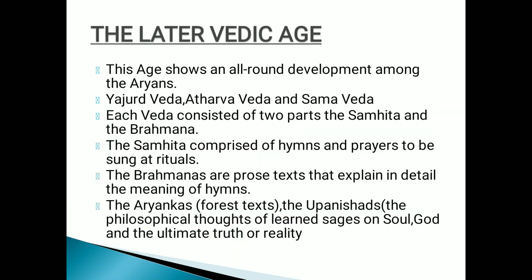Now, the later Vedic age shows all-round development. Here we see the existence of three Vedas along with the Rig Veda: Yajur, Atharva and Sama. Each Veda is divided into two parts, Samhita and Brahmana. The Samhita consists of hymns and prayers to be sung at rituals and sacrifices. Brahmanas are prose texts that explain in detail the meaning of hymns.